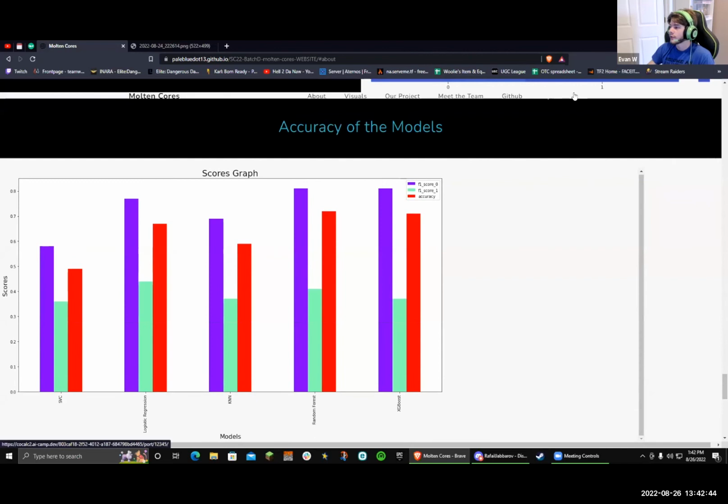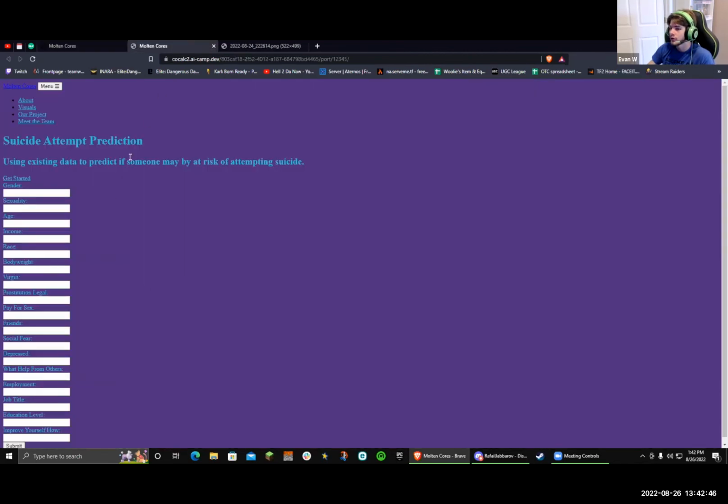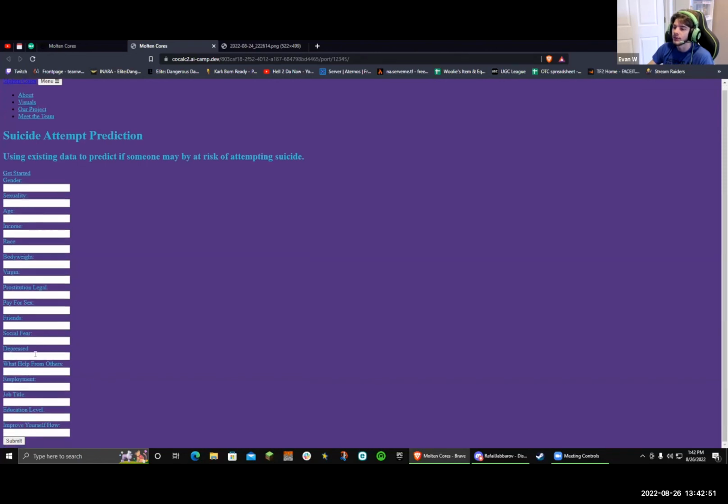All right, next we have the try it yourself. When you hit this, you'll be linked to this HTML page. We have different input forms here, and you put in 1s and 0s and 2s and 3s depending on the value. We have these label encoded, but we don't have the label encoding translations here. For example, for gender, you have 1 or 0 for male or female. Race has 0 as white non-Hispanic, 1 could be black. There are different values and they all correspond to a number. We don't have that put up here yet, but we do have those values.